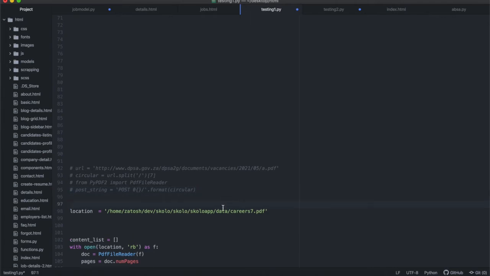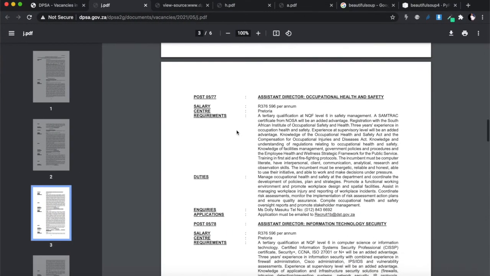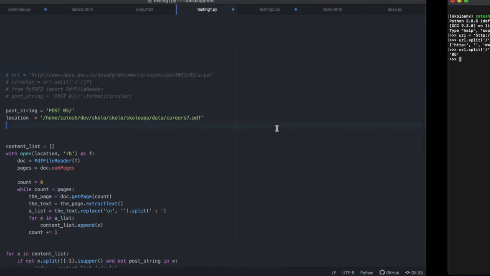Today, I'm going to make it simpler and just go back to a post string. Post string is equal to 5, because I know what this specific section is, and we're going to work with it like that. So if we go through our document and split it on here, we can find this in the list and find its index. We'll always know index +1 will be the title, index +2 will be the salary, index +3 will be the location. That's what I'm saying. So that's what we're doing here.